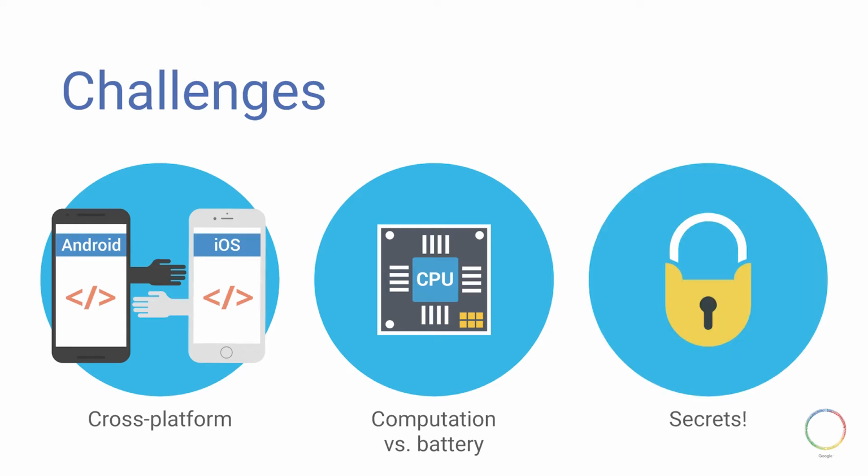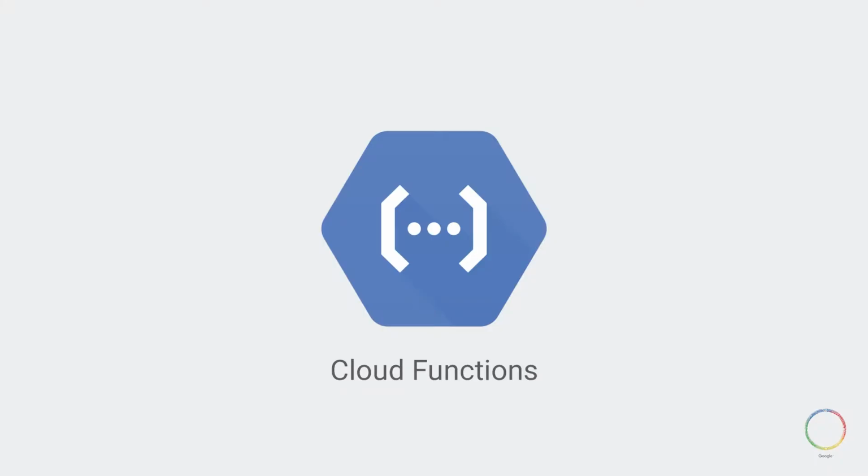Third, because I'm using an API, I'm going to have an API key, some credentials that allows me to actually make calls out to this cloud API. And if I were building a game, I might have game logic that I want to keep secret. These we don't want in our actual devices because then a devious user could reverse engineer and figure out what secrets we're using, make calls out to the cloud APIs on our behalf using our resources. That's not cool. This sounds like a great fit for middle-tier architecture, but again, I really don't have time to spin up another machine. Luckily, we can make use of Cloud Functions.